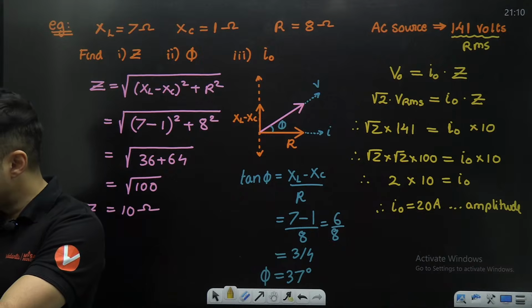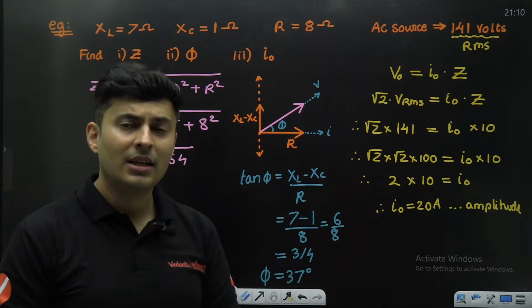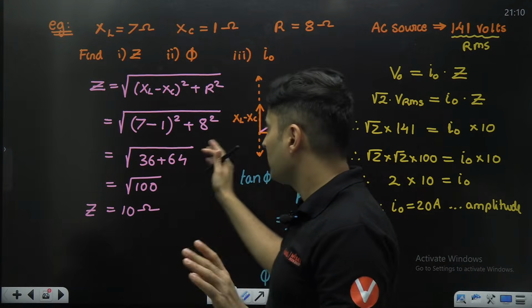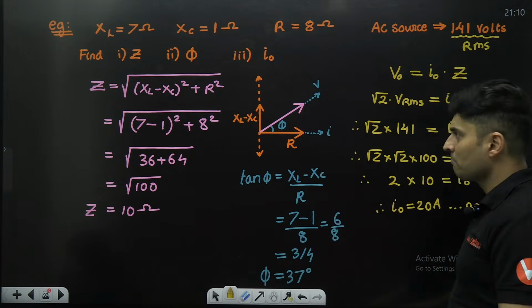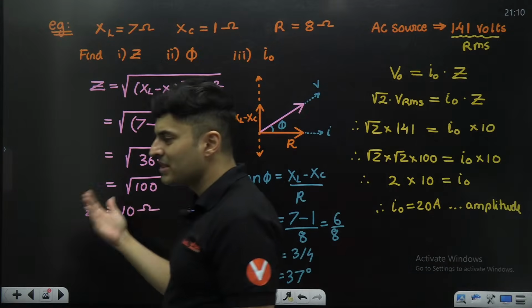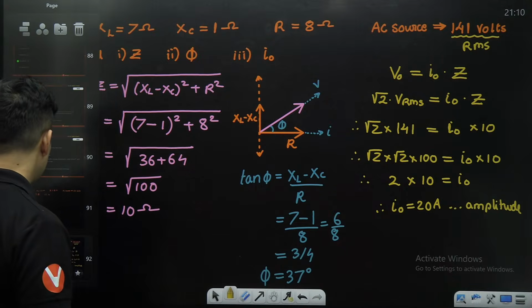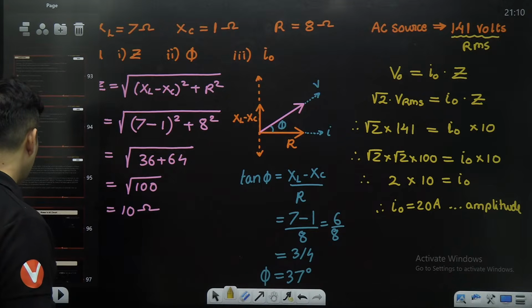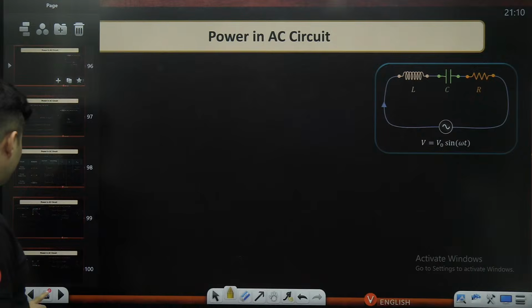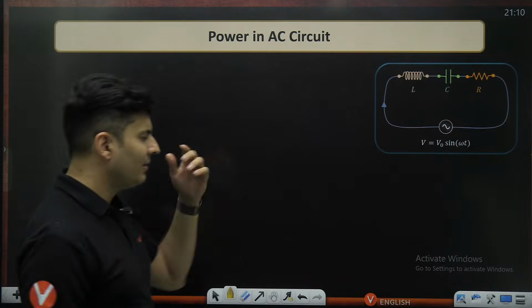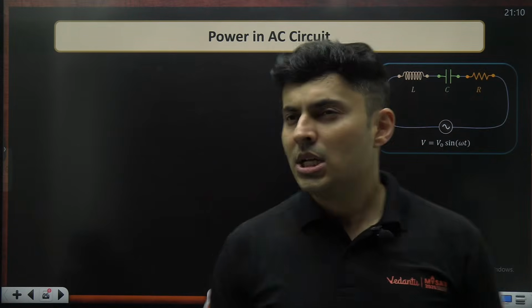Understood? Clear how to solve these kind of questions? It's at the end of the day vectors, addition, nothing more. Okay, so it becomes easy once you understand the concept. Cool, guys. Now let's go to something called the power factor, guys. Power in the AC circuit, and then we can also go back to the first question.